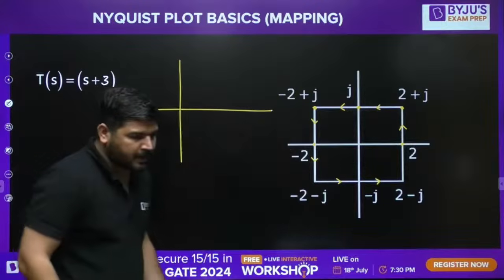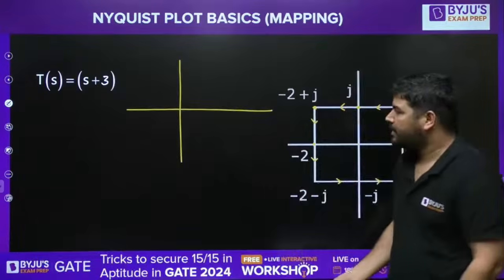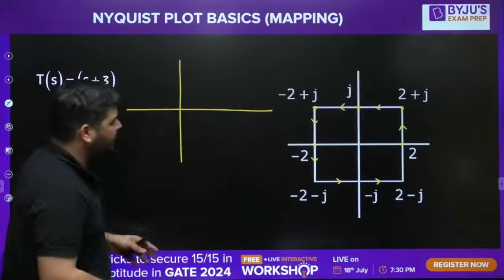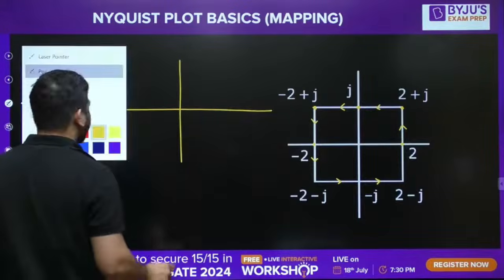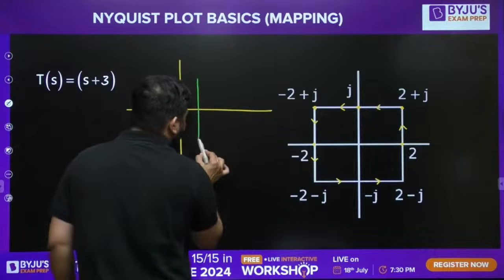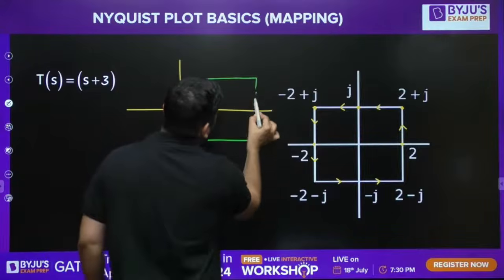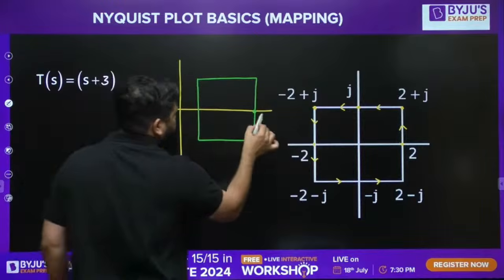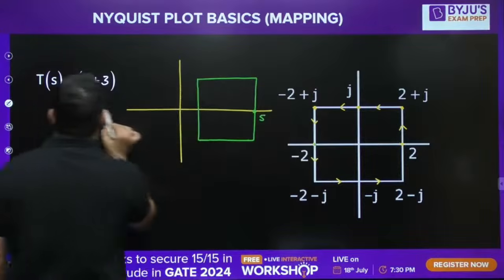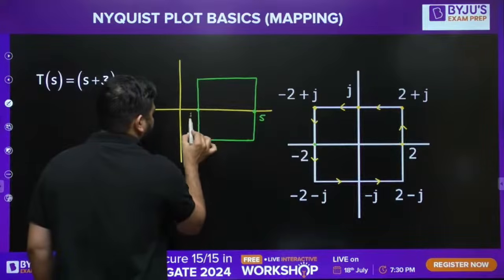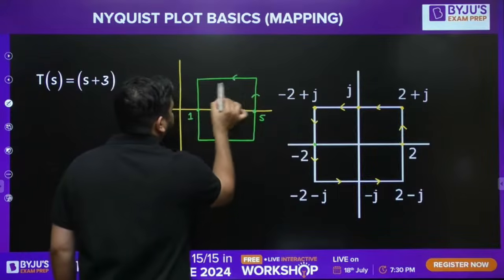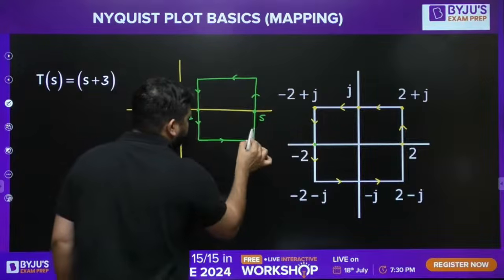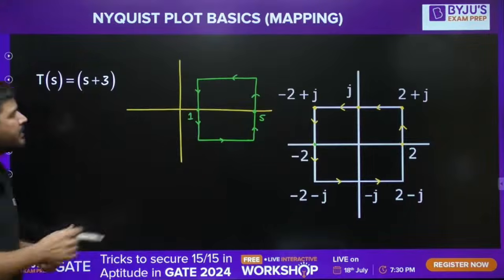Things are very repetitive, things are very easy. If you map it, the resultant graph will look like this. You can map it yourself. You can see that this point will be mapped at 5, and this point will be mapped at 1. So the graph will look like this. This is the mapped graph, and this is the T(S) plane.